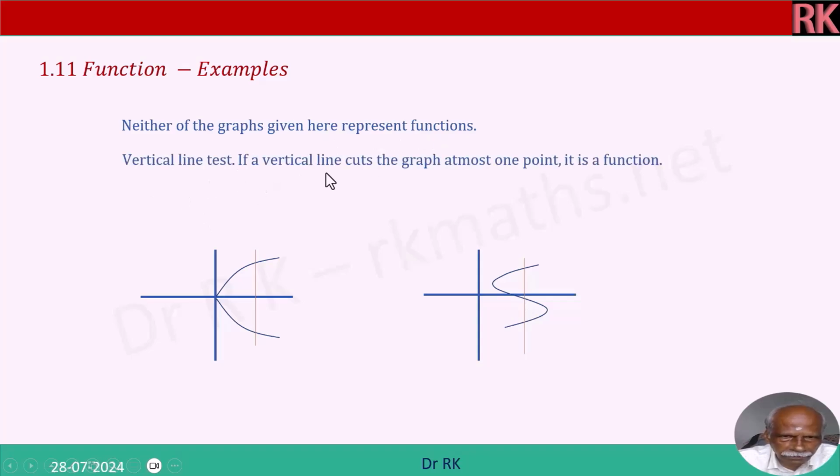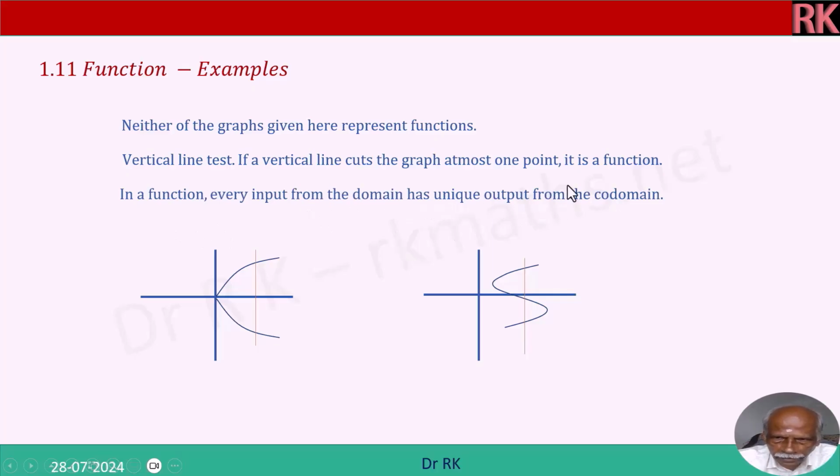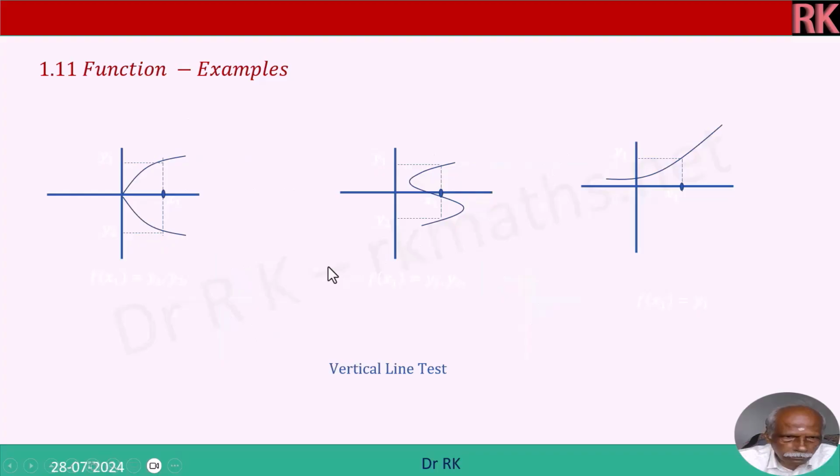Vertical line test: if a vertical line cuts the graph at most at 1 point, it is a function. Maximum 1 point. Otherwise, it's not. In a function, every input from the domain has a unique output from the codomain. Now here, the vertical line test I have said here.